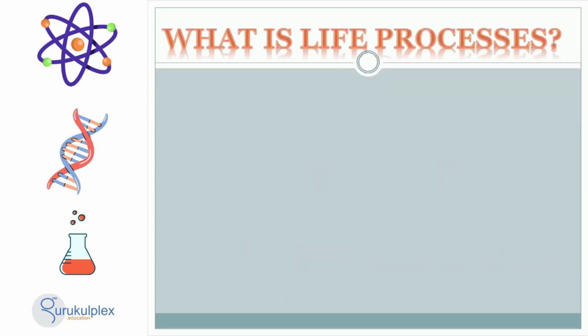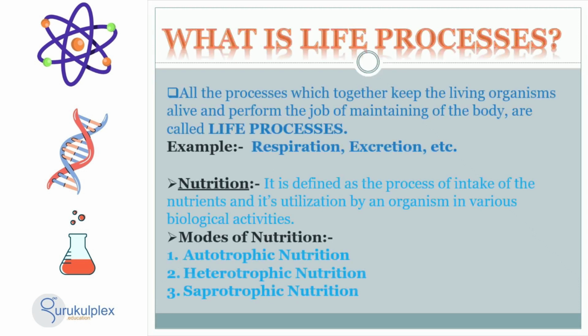Nutrition is a necessary process to sustain our body and keep us alive. It is the process of acquiring and utilizing nutrients from food. There are three types of nutrition: autotrophic, heterotrophic, and saprotrophic. Autotrophic nutrition, commonly referred to as self-feeding, is when organisms produce their own supply of nutrients from raw materials like carbon dioxide, water, and sunlight.